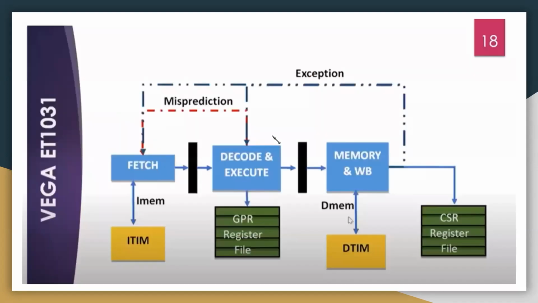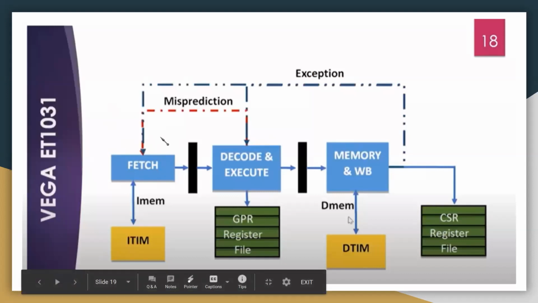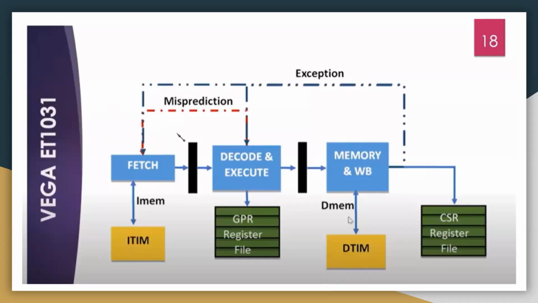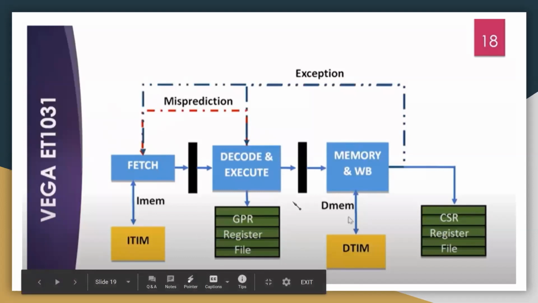So this is the architectural block diagram, in which, as I said, it's a 3-stage architecture. Stage 1 is the fetch stage, which generates the PC, considering the inputs from succeeding stages also. The PC generated at this stage is passed to the integrated memory for instruction access. The memory response then is passed to the decode and execute stage.